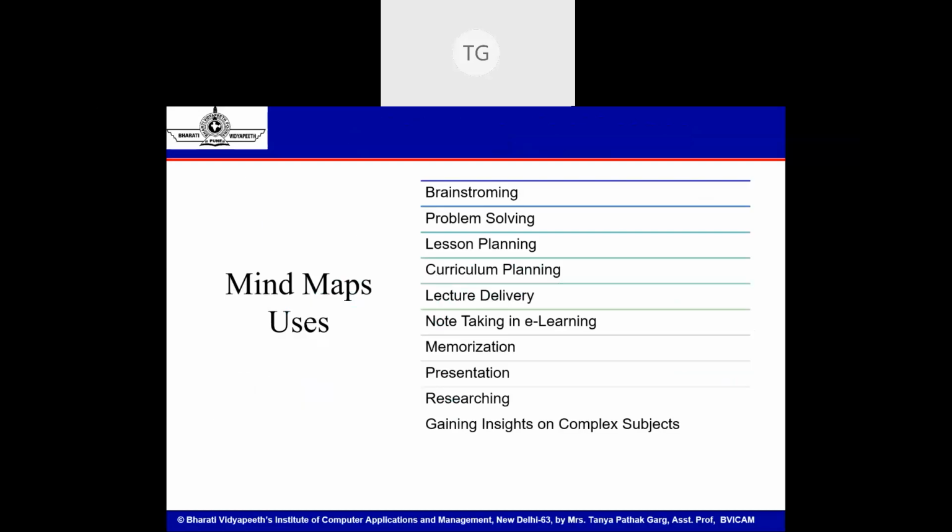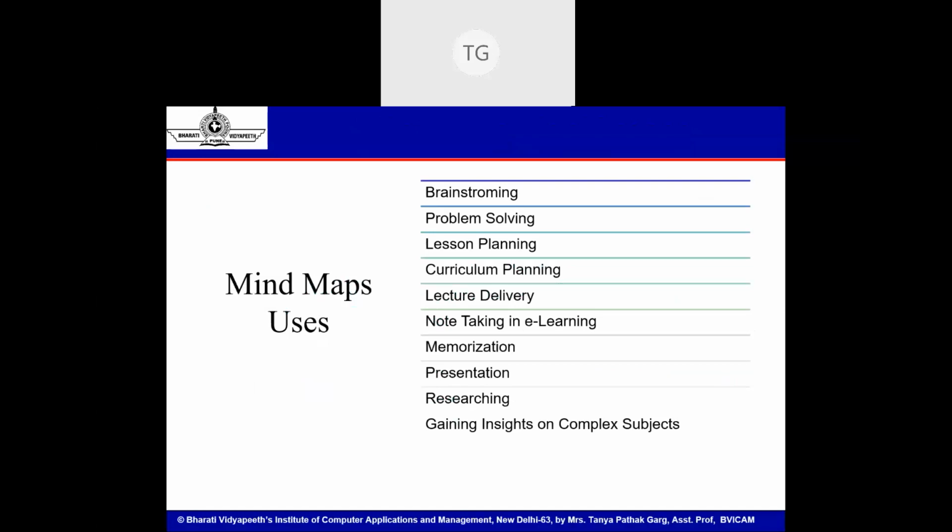Now, where is it used and how can we use it in an online teaching learning mechanism? The base use for mind maps is in brainstorming. Whenever you're brainstorming an idea, we start logically like that. Okay, I'm supposed to address this problem. This is my use case, and now from this, I have these many options available. This option will provide this alternative, and so on. We start building a hierarchical tree kind of structure in our mind to solve a problem or brainstorm ideas for different approaches to a problem. So, problem solving and brainstorming activities work very well when they are designed with a mind map.